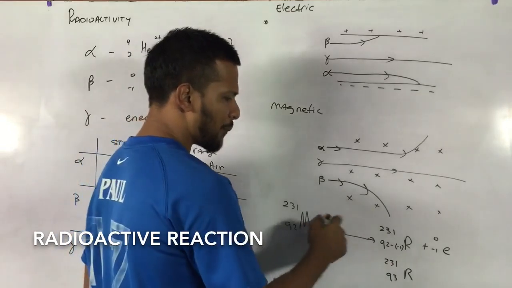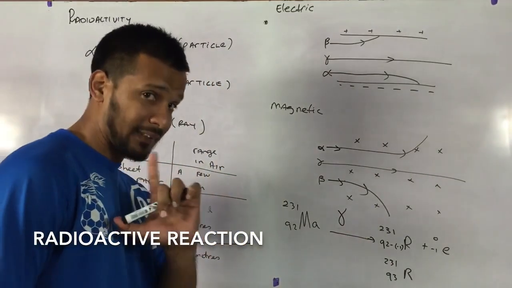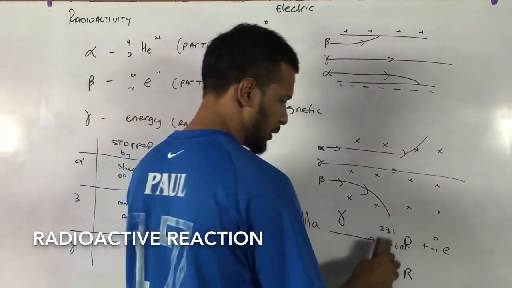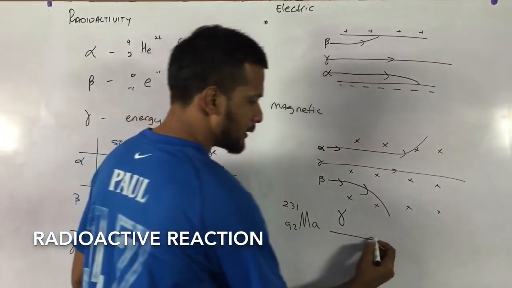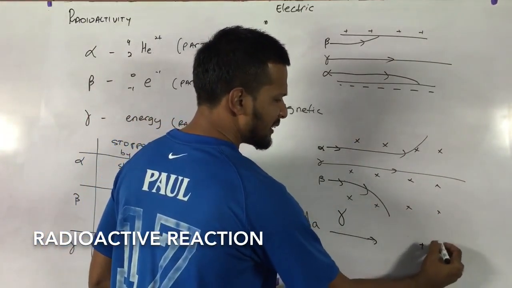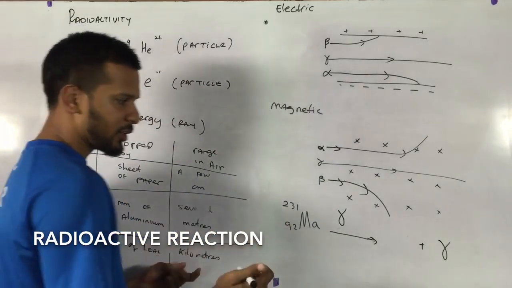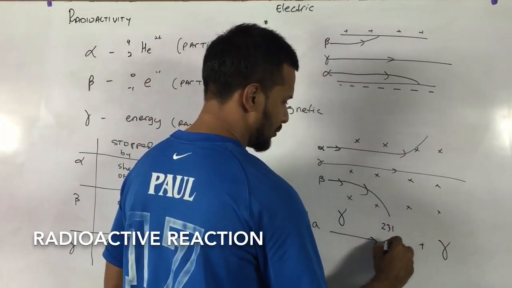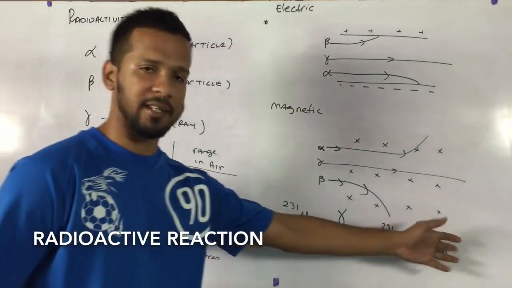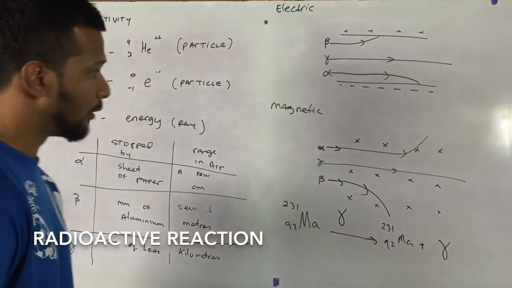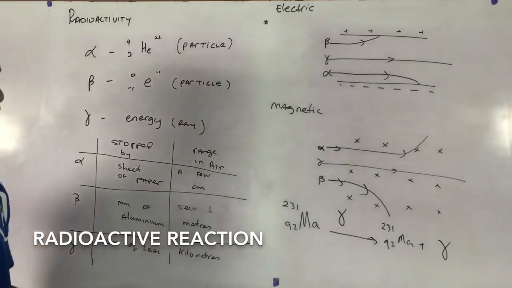Okay? And what will happen if you use a gamma particle? Oh, not gamma particle, gamma ray. Just making sure you're on the same page with me there. Right? Gamma. Well, gamma is just energy. So the atomic number and the mass number shouldn't change. So what changes? All that changes is that the particle loses energy. And that's it. Alright? So that's what you need to know about the first part of radioactivity. Okay?